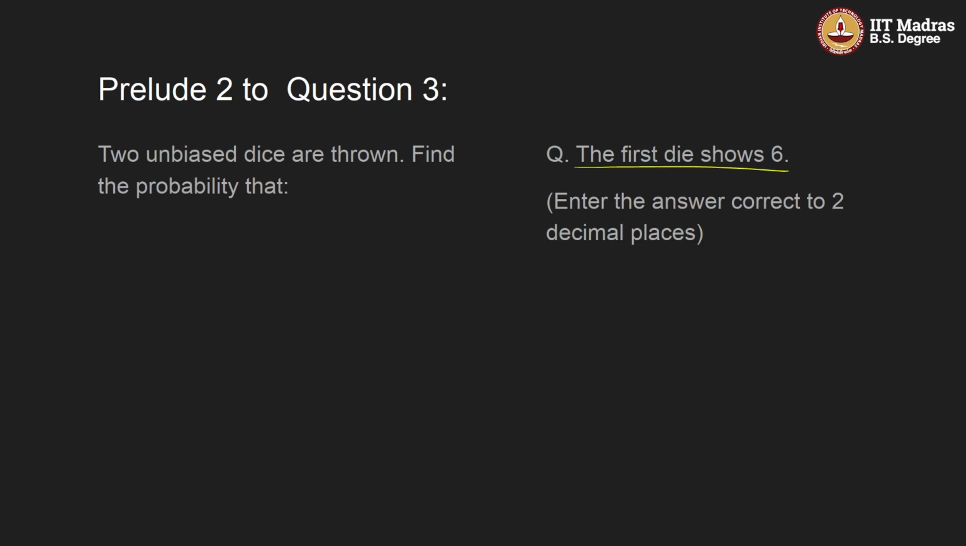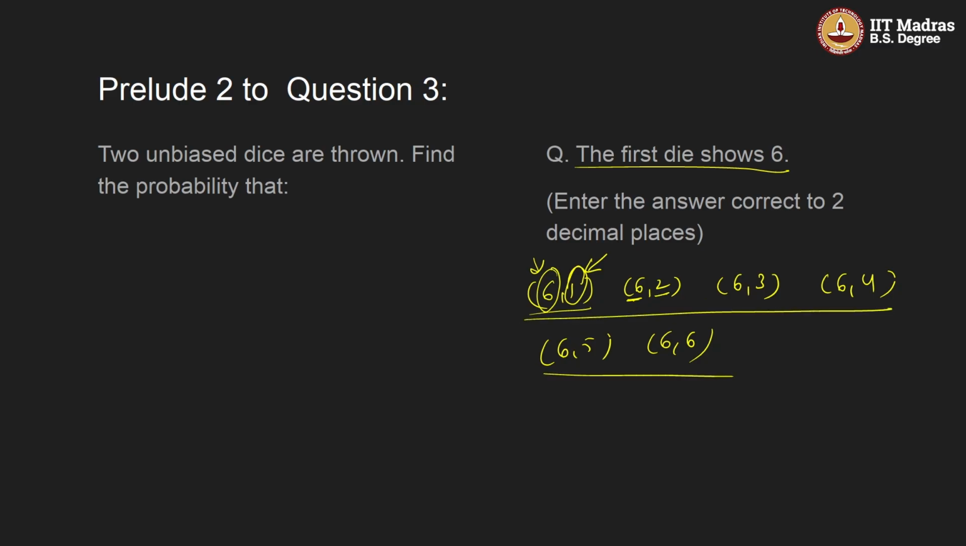Now, same situation, we have our second part. The first die shows 6. That is, the outcomes can be 6 comma 1, 6 comma 2, 6 comma 3, 6 comma 4, 6 comma 5, and 6 comma 6. What do you mean by this? That the first die, when we throw, it gives 6 as a number, and at the second time we throw, it gives 1 as a number. Similarly, for the first die it gives 6, and for the second die it gives 2. So these are the outcomes that we get, right?